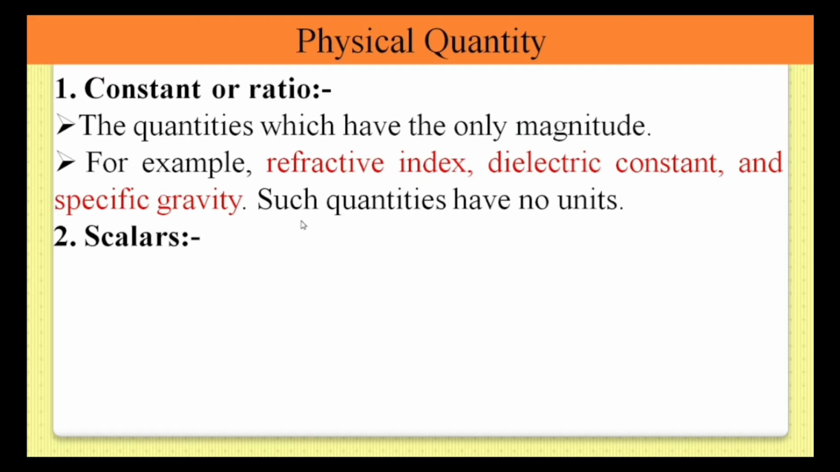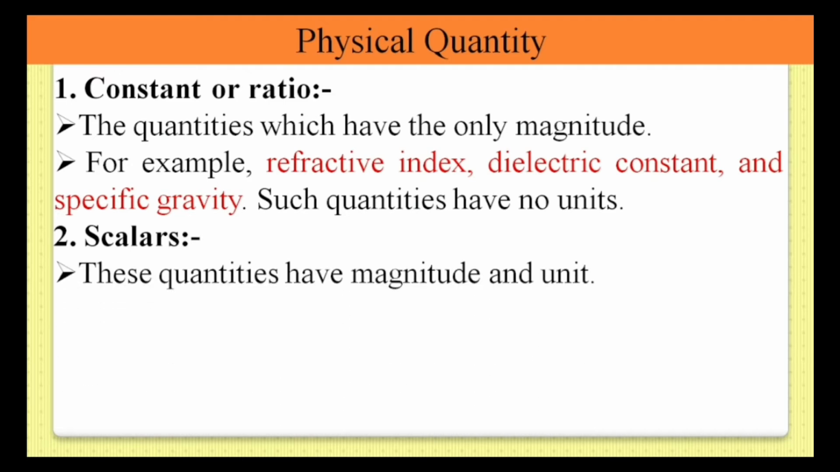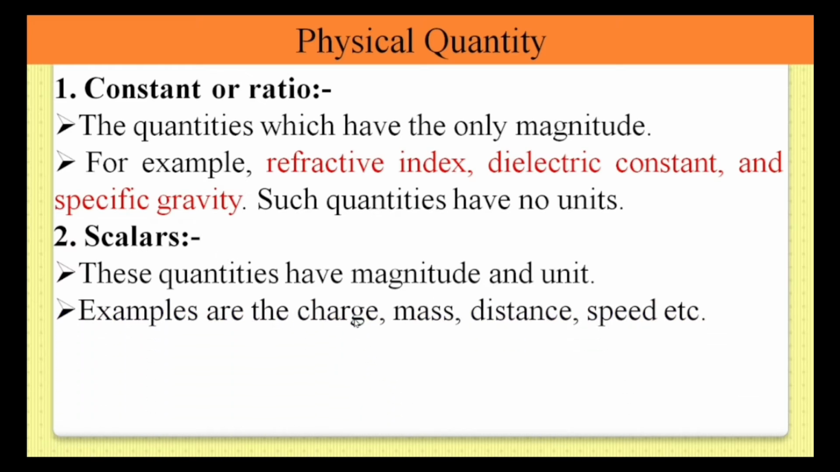Let's see scalars. What are scalars? Scalars are physical quantities which have only magnitude and a unit. That means a physical quantity which has magnitude and unit is called a scalar. Let's see examples such as charge, mass, distance, and speed. These are examples of scalars because they have only magnitude and a unit.